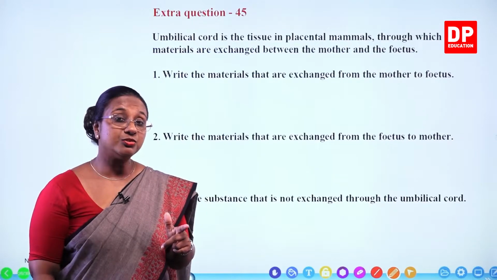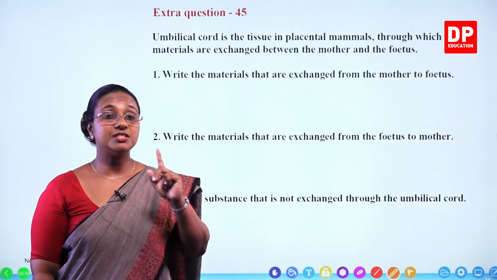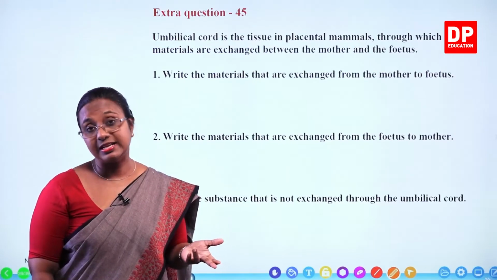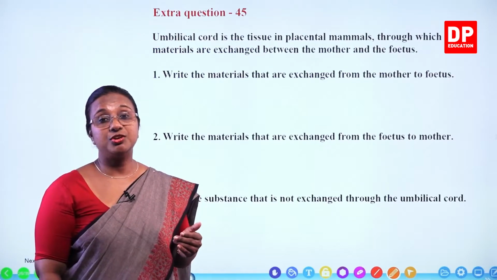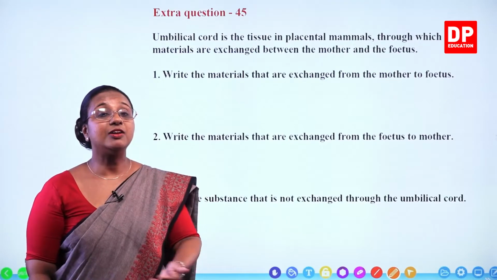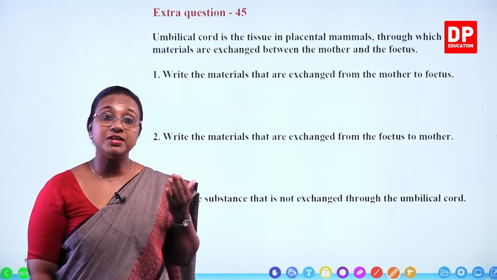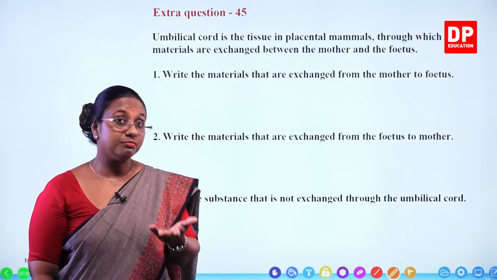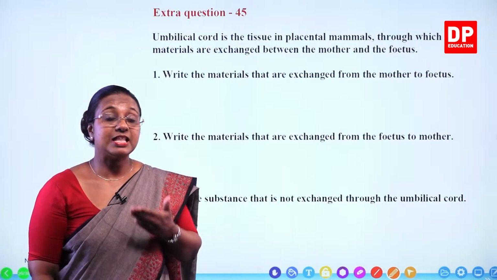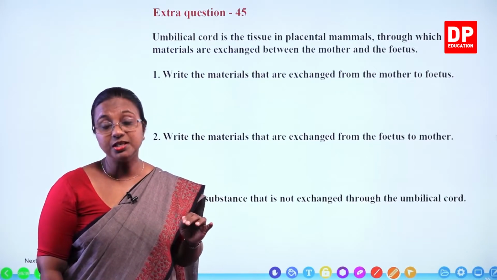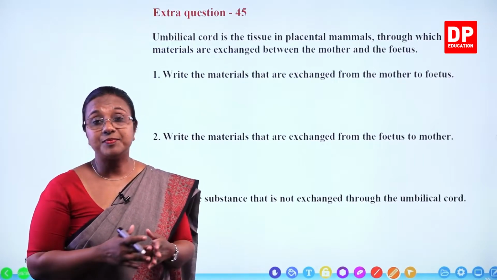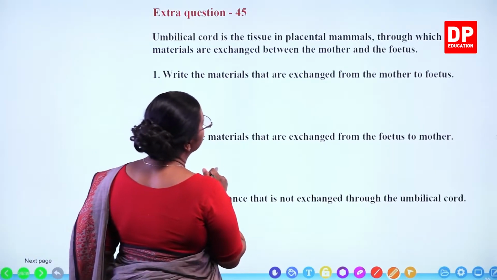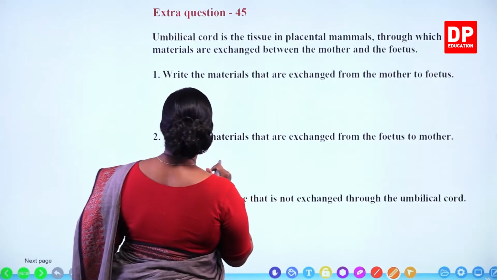But in addition to that, disease-causing agents like virus can be exchanged. You have to include that as well. And I have mentioned to you all, even alcohol or some of the drugs taken by the mother for medical purposes, for illnesses, can also be transferred to the fetus. So that is something that is unavoidable.